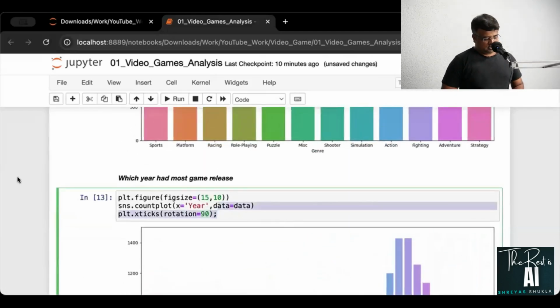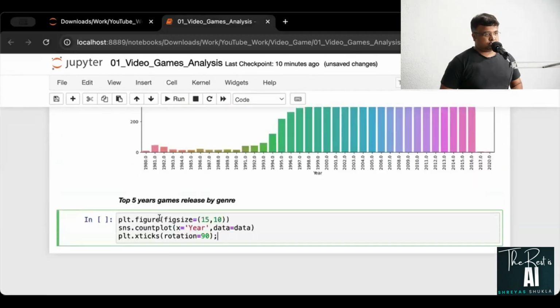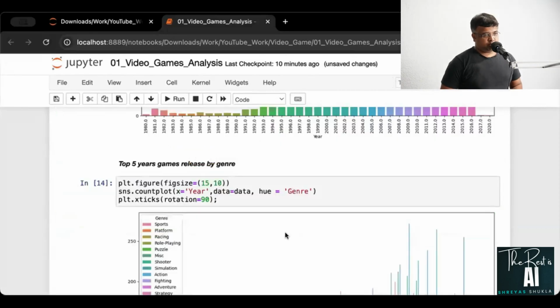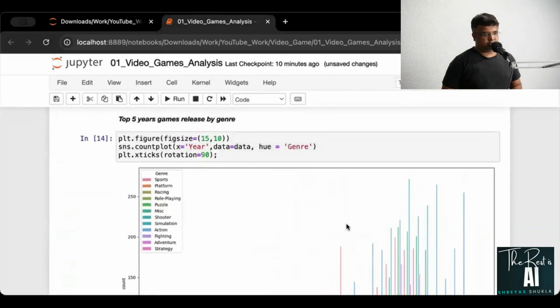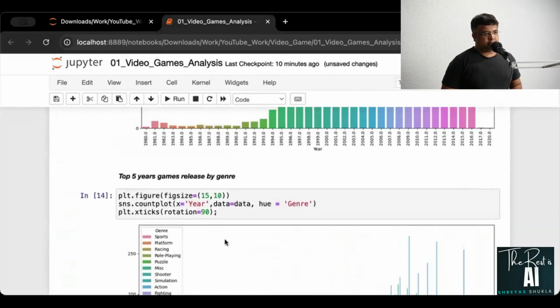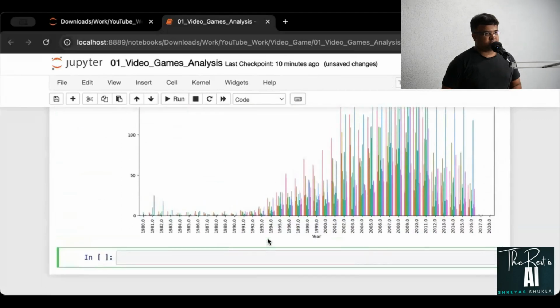I'll copy this as it is. Here x is year, data is this, and then I'll just put hue is equal to genre. However, this is where you'll have to be a bit clever. It is worse than the other, because we are not getting top 5 years. I'm getting all the years separate for each genre. That is why it is so confusing.